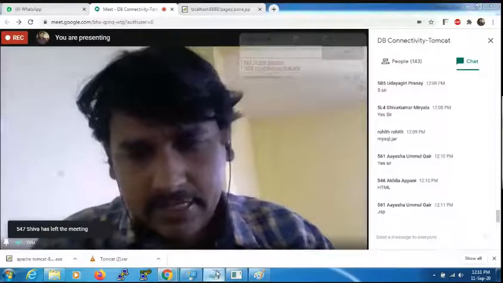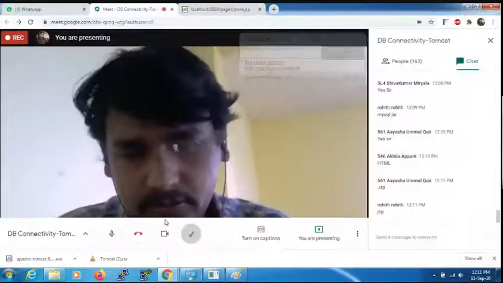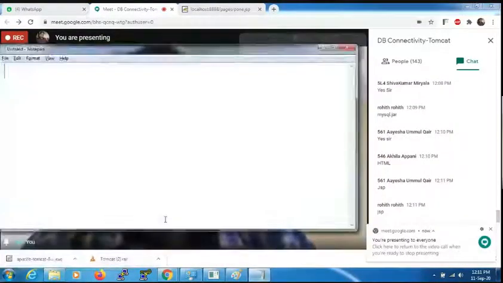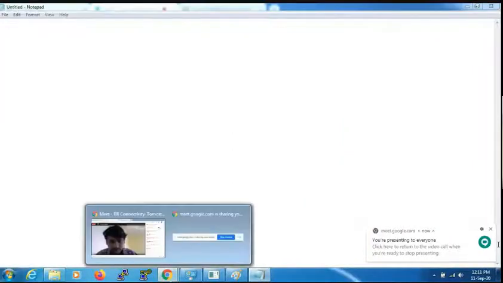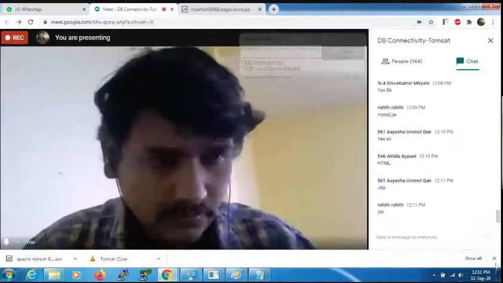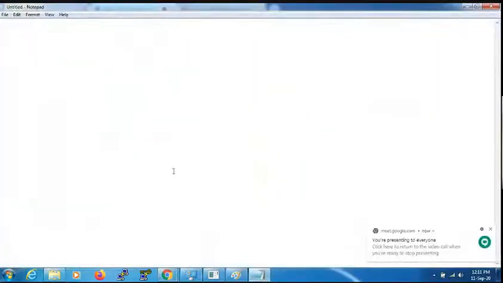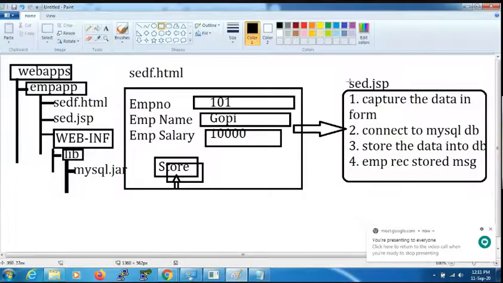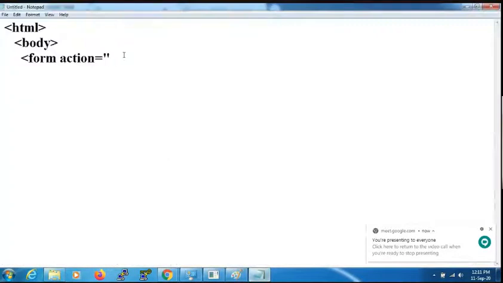Let's try to create an HTML file here. Take a fresh notepad file, a new notepad file. Here I am typing HTML. As you know, this HTML code: body, form tag, action is equal to. When clicking on store, who should be called? Here sed.jsp. So here I am writing action is equal to sed.jsp.